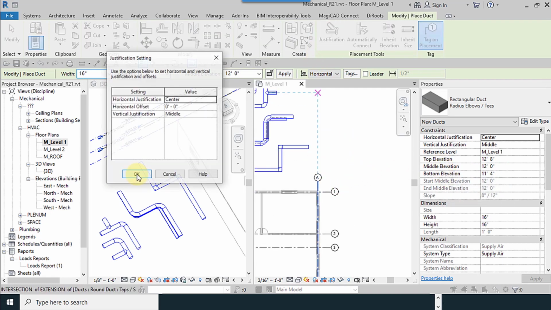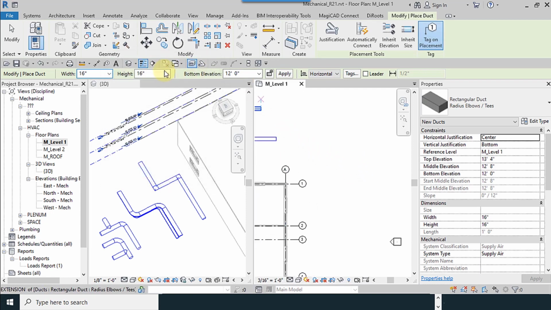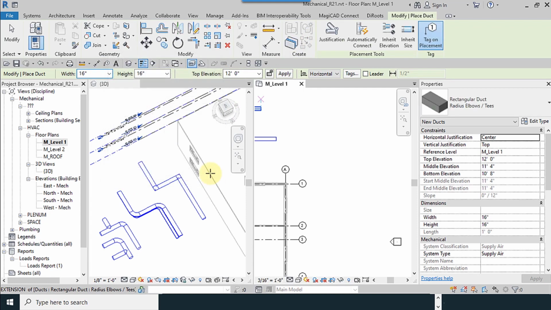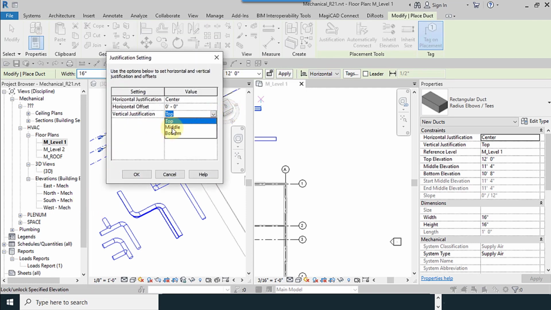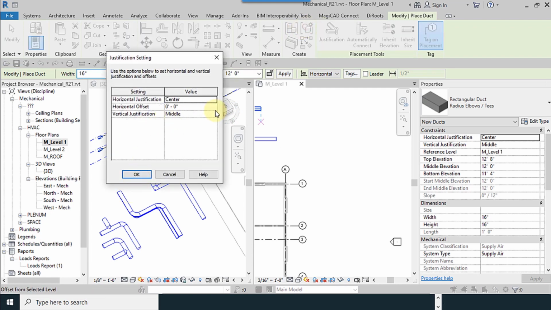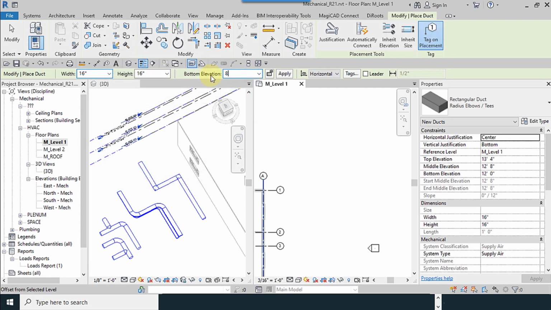Here, justification, I change to the bottom. Okay. Now my default value is bottom. If I use top, my default changes to middle. As you can see, the values will change. Bottom, okay, 12, 8 feet,